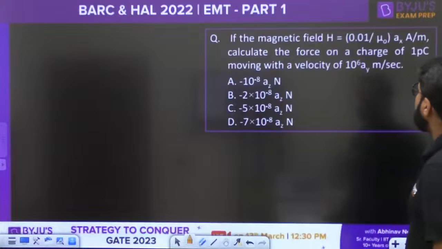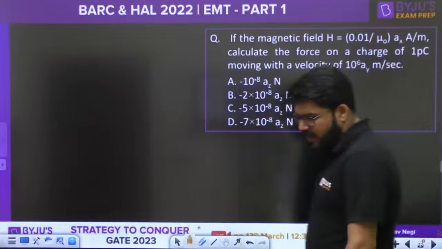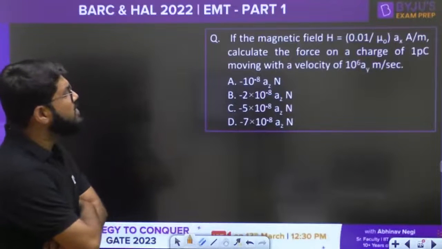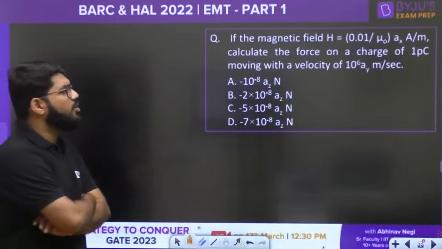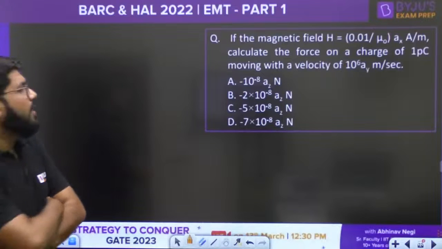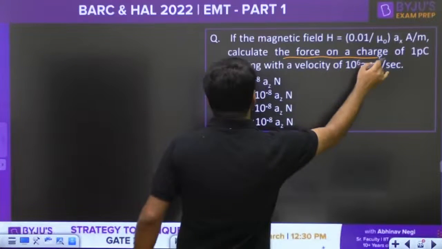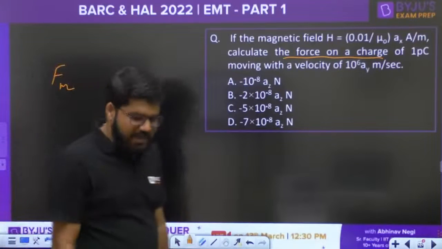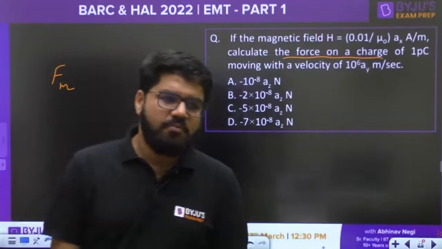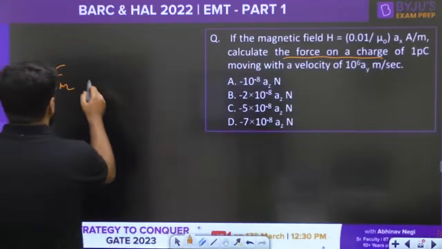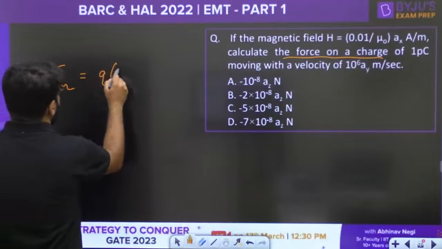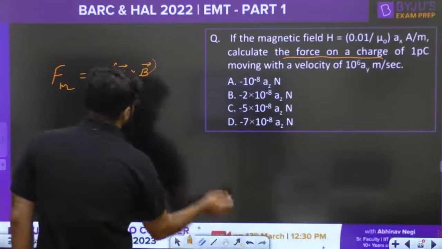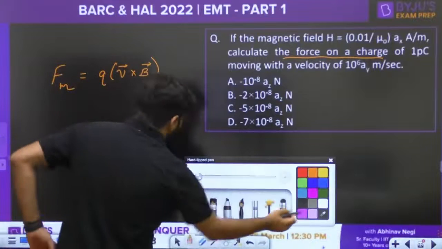If the magnetic field H is given to you as 0.01 divided by mu naught AX ampere per meter, calculate the force on a charge of 1 picocoulomb moving with the velocity of 10 power 6. What is the force on the point charge? The force Fm, in the presence of magnetic field, on a point charge moving with velocity V is given by what formula? It is given by the formula Q into V cross B, simply. That's a simple formula based question you are getting here.